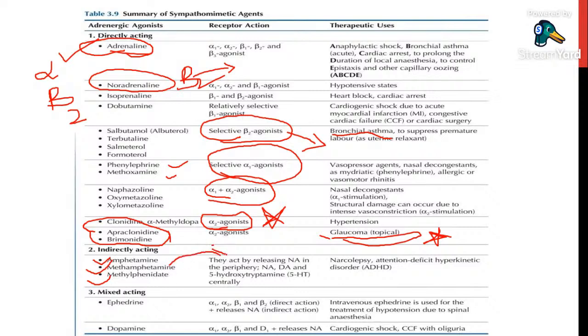So there is no role with the first question. And we have ephedrine. Ephedrine acts on alpha 1, alpha 2, beta 1, beta 2. And dopamine acts on alpha 1, alpha 2, beta 1, and dopamine 1 receptors. Anyways, so these are the different drugs in the sympathetic system and their different receptors, how they act on the different tissues.